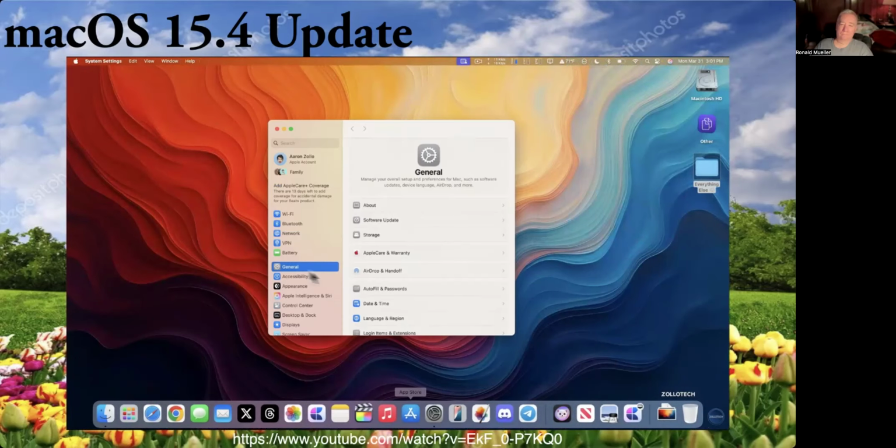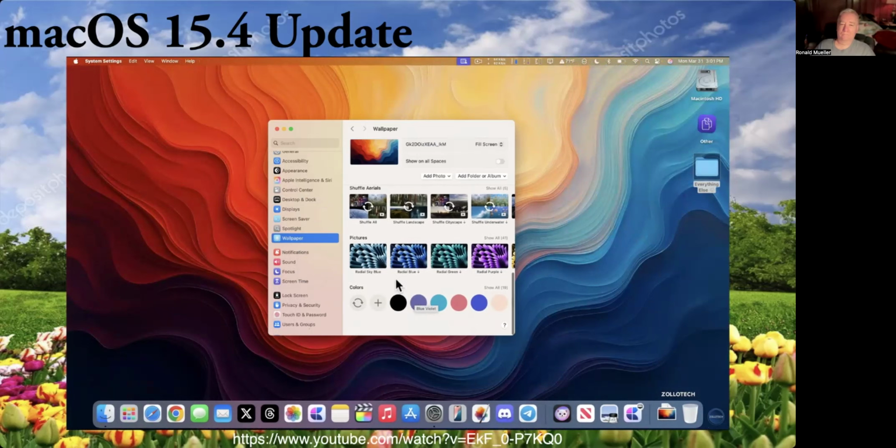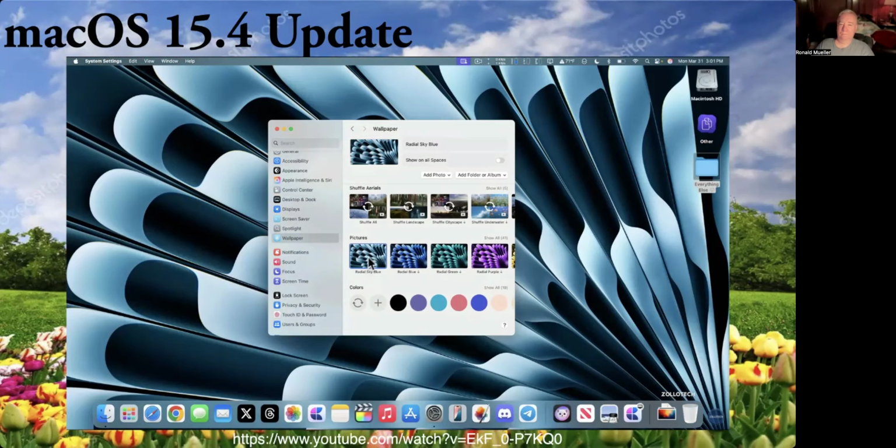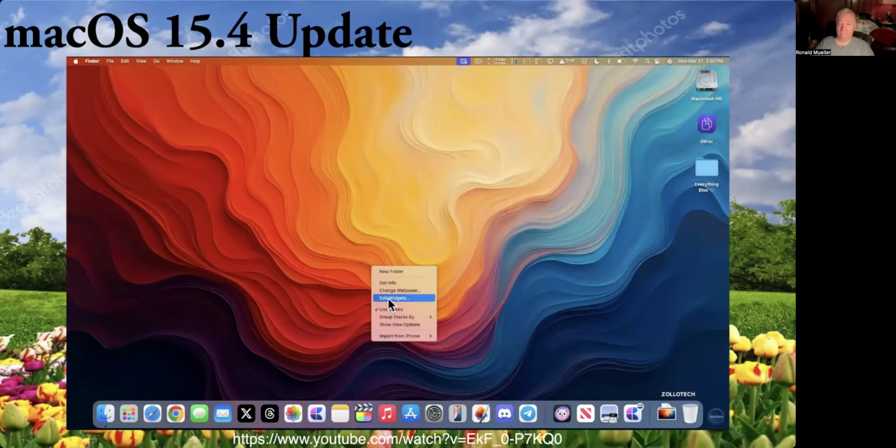Next, if we go into settings, we'll scroll down to where it says wallpaper. And if we scroll down a little bit further, you'll see we have a new wallpaper for Radial Sky Blue. This goes along with the new light blue color that we have on the MacBook Air. It was available on the MacBook Air at launch, but it wasn't available on all the other Macs, and it's since been added.